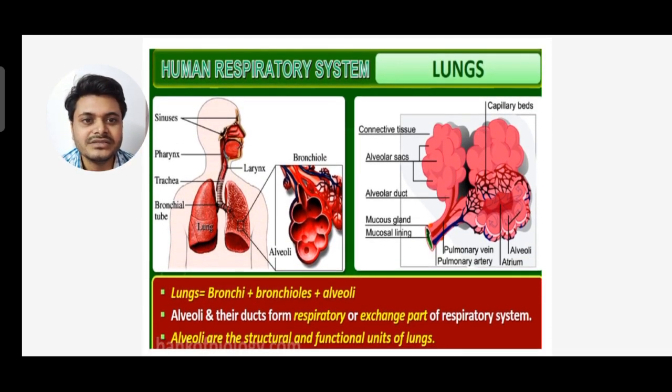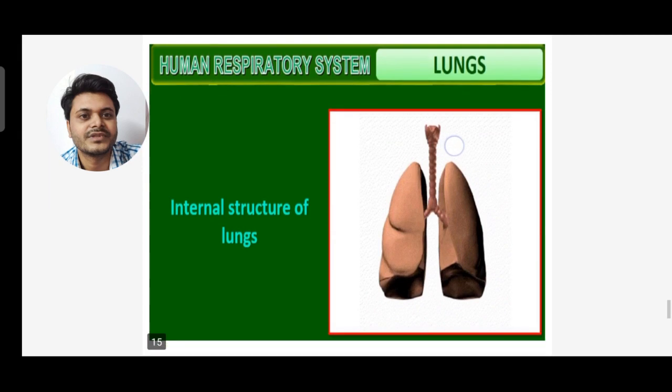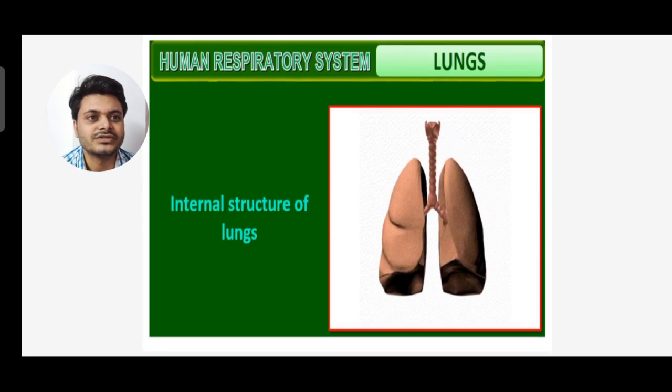So lungs equal bronchi plus bronchioles plus alveoli. Alveoli and their ducts form the respiratory or exchange part of the respiratory system. Alveoli are the structural and functional unit of lungs. So this is the internal structure of lungs, you see.